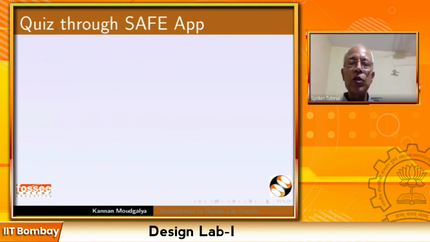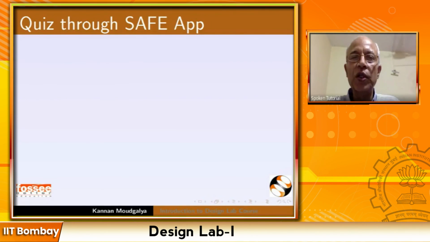The quiz will be through Safe App. Has anybody heard of Safe App? Created by Professor Bhaskar Raman of Computer Science at IIT Bombay. Okay, some of you might have seen it, and then we will give instructions on how to get started. In fact, in the next week itself, before the quiz, we will announce.